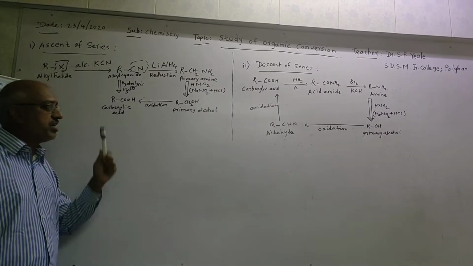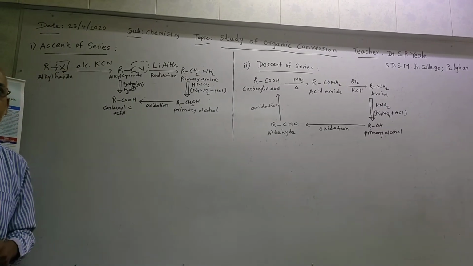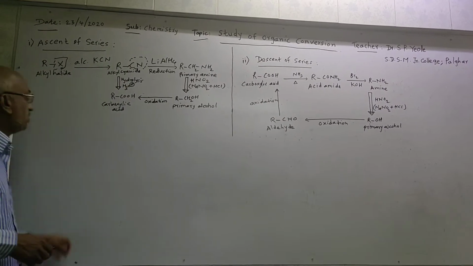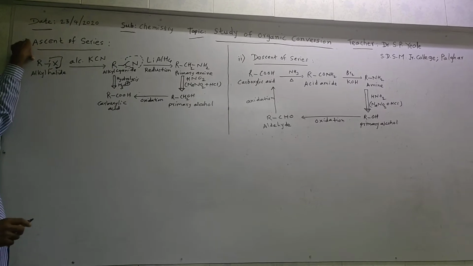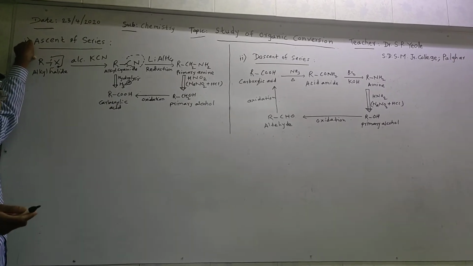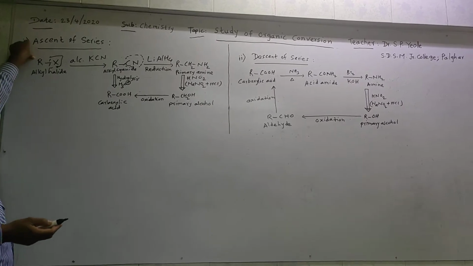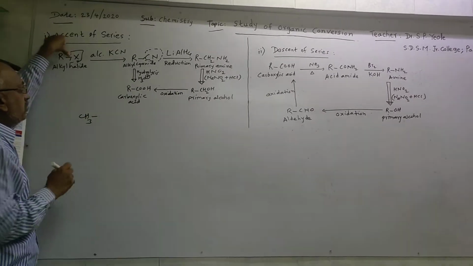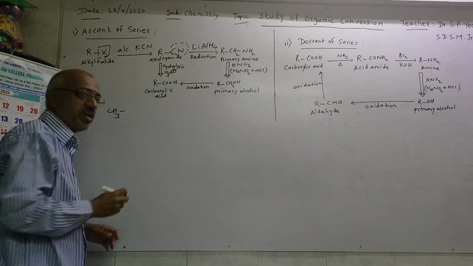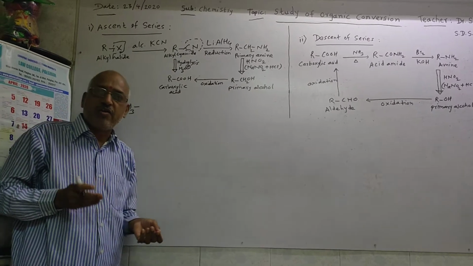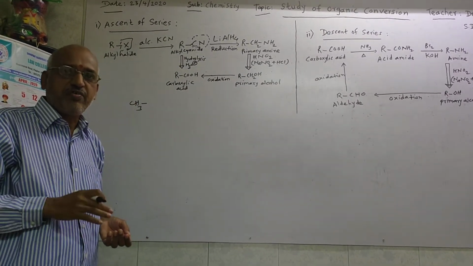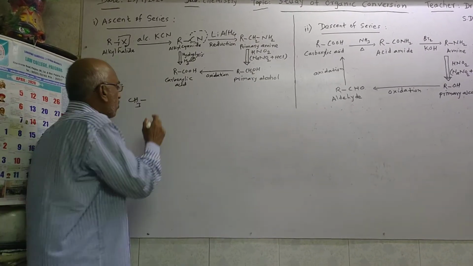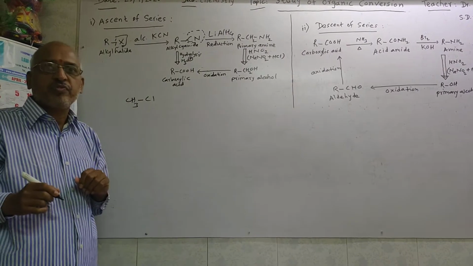Now, ascending series as well as descending series, I will explain. We'll take one more example. In the example of the ascending series first, this R is replaced by an alkyl group, like methyl or ethyl, any alkyl you can take. Suppose here R is replaced by methyl, so CH3. Now X is replaced by, suppose, Cl, chlorine atom. You may take any halogen like chlorine, bromine, iodine, fluorine, but normal reactivity is much higher with the chloro, bromo and iodo groups. Clear? That's why I will take here Cl, means chloro group.